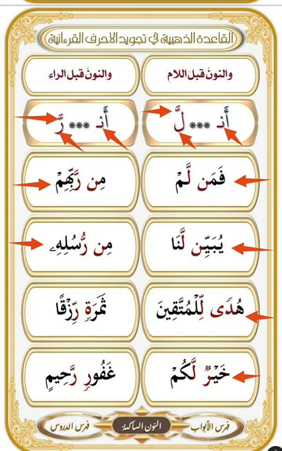An example with tanween. ثمرات الرزق. And the mistake is to pronounce the idgham with غنة. ثمرات رزقا, and the idgham is without غنة. ثمرات رزقا. Another example with tanween. غفور رحيم.